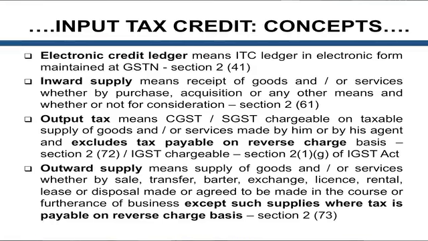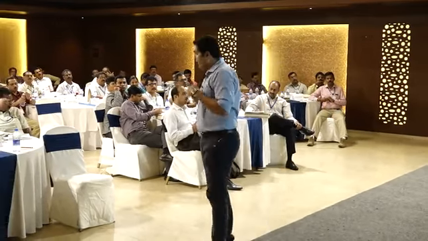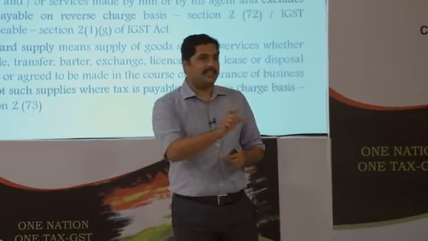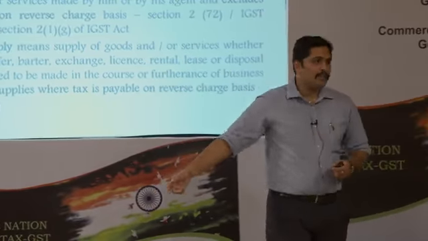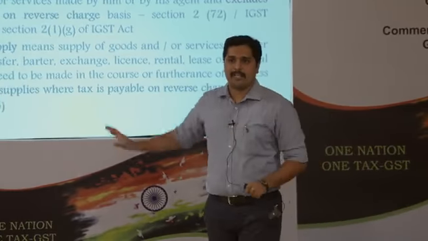This concept is the electronic credit ledger. I would like to bring to notice some return concepts here because they have been used here. There are actually only one return with three components in it: GSTR 1, GSTR 2, and GSTR 3. GSTR 1 relates to outward supplies. Any person making an outward supply has to populate his GSTR 1. The nitty-gritties and the working of it will be explained by Ritik Pandey sir tomorrow. I'll just explain it so you can understand it.